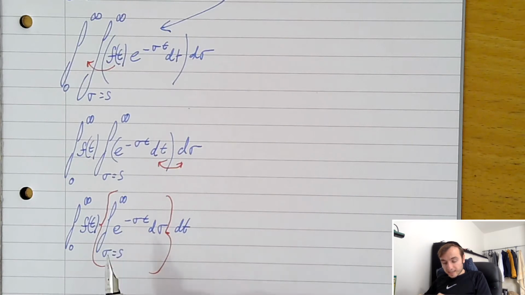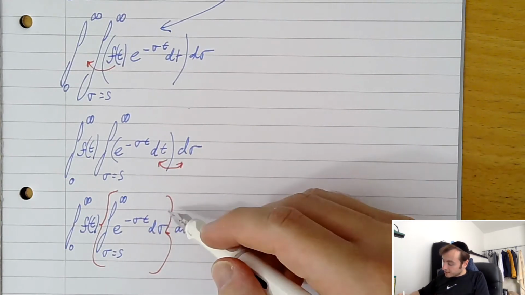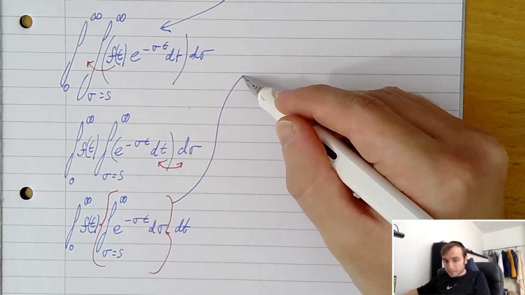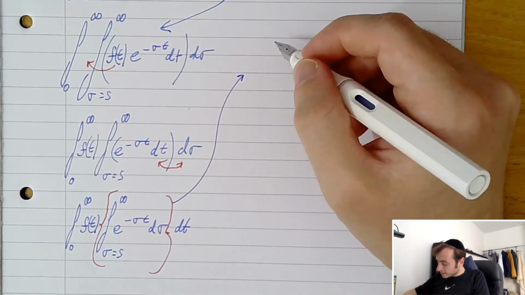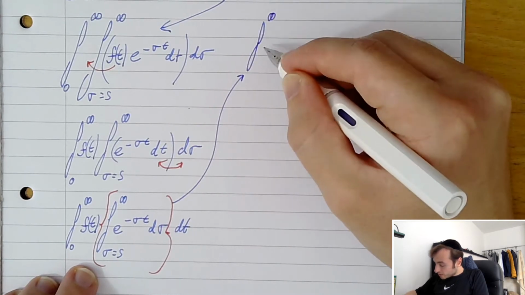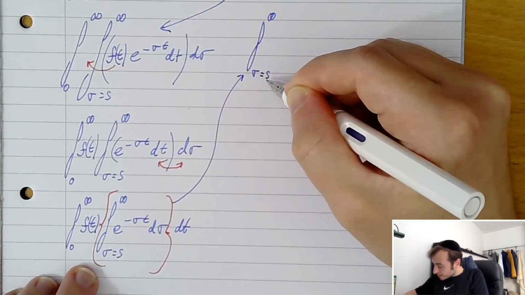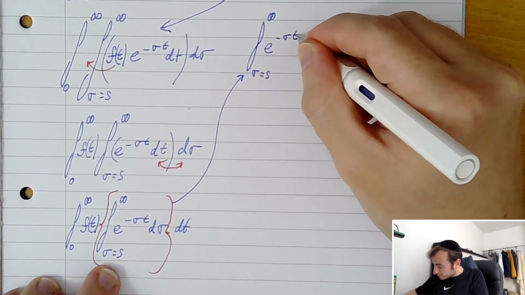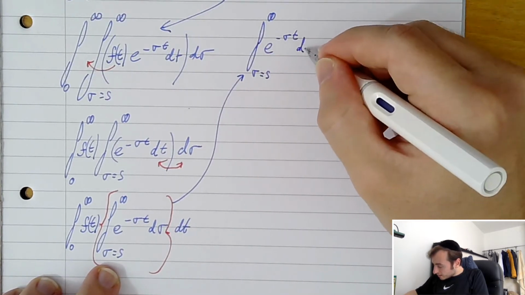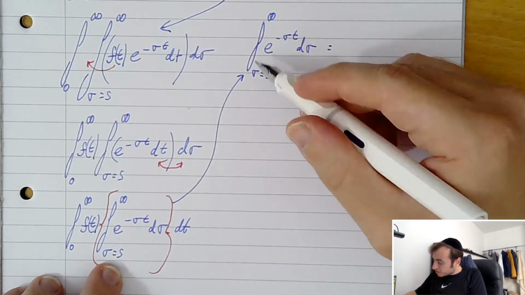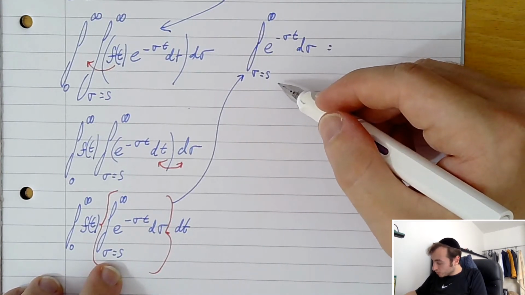So if we take just this part over here, back up to here, let's try and evaluate that. We're evaluating between infinity and sigma equals s of e to the minus sigma t d sigma. That should be a fairly normal integration.